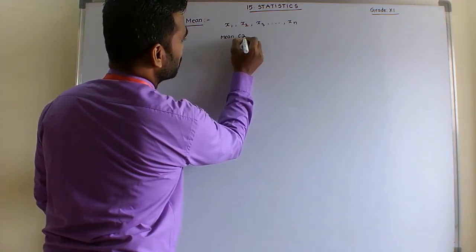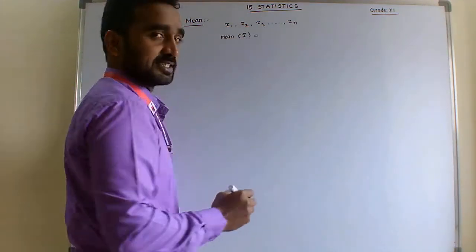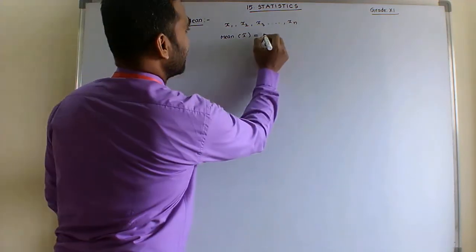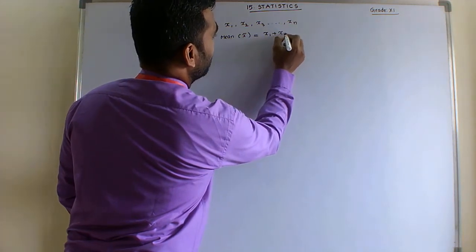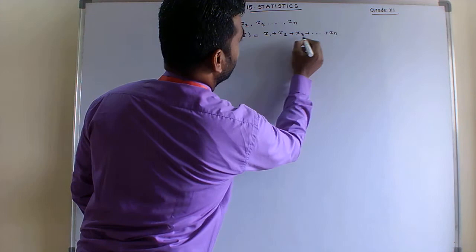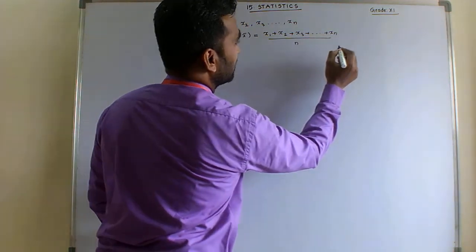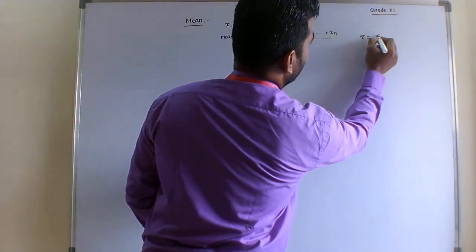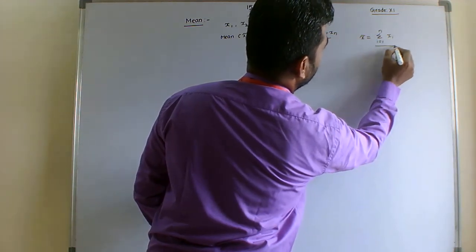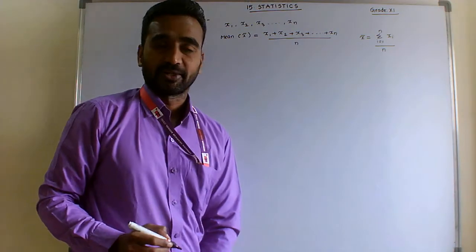Mean x bar is equal to x1 plus x2 plus x3 up to xn by n, and with the shortcut, x bar is equal to sigma i is equal to 1 to n xi by n.